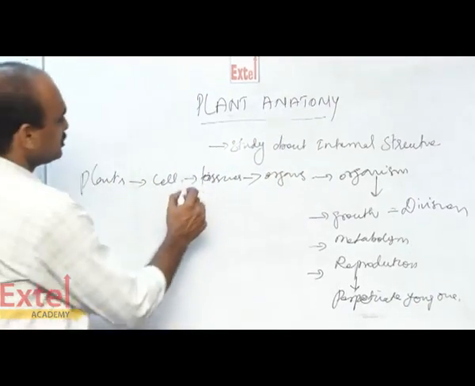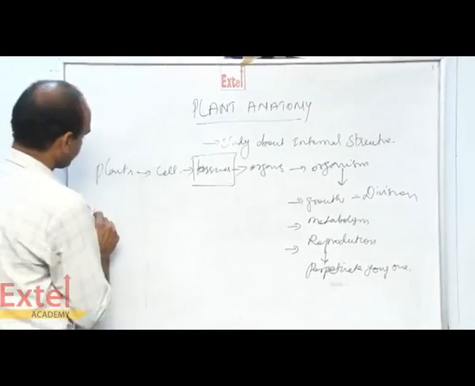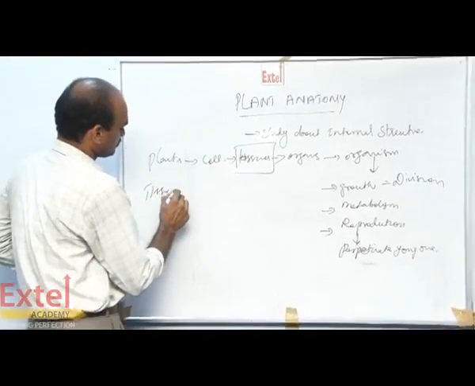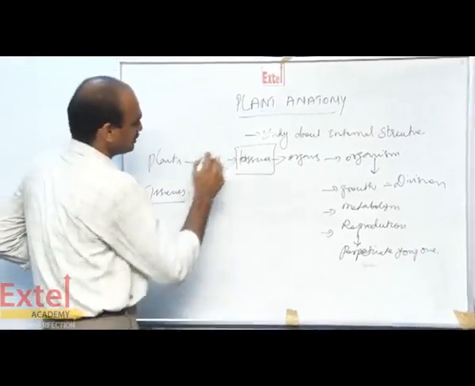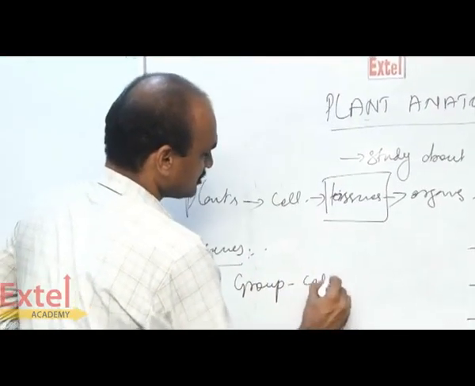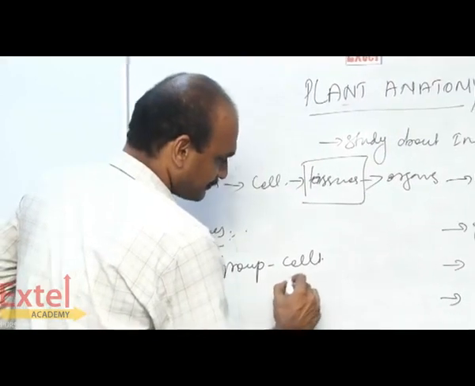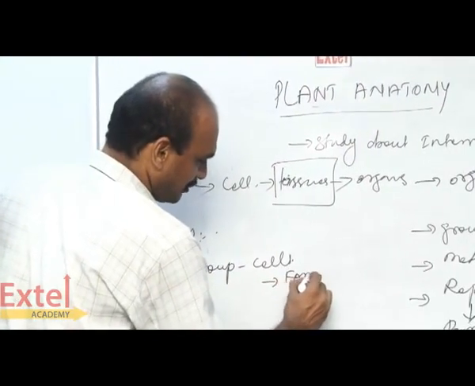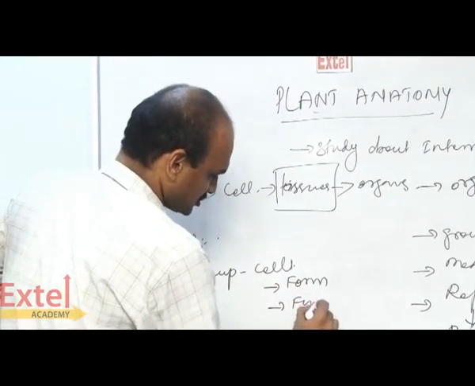Then the tissues are a group of cells performing specific form and functions.